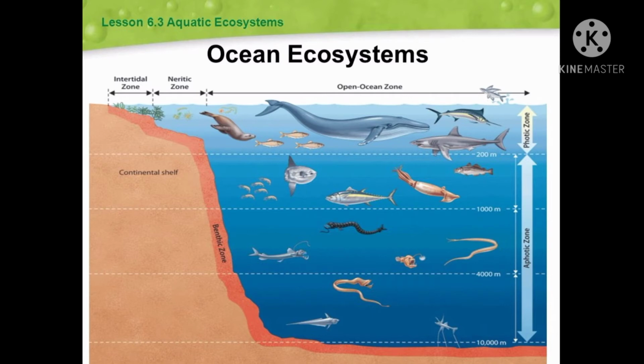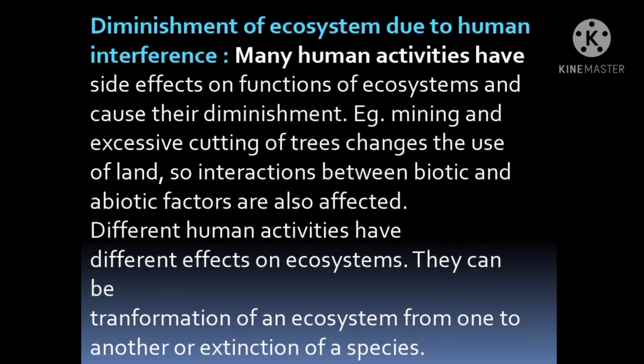Now let's have a look at what destroys the ecosystem. Let's study the diminishment of the ecosystem due to human interference. Students, what do you mean by diminishment? Diminishment means to reduce the quality or quantity, or to reduce the size of anything. In short, it means destruction. So diminishment means destruction. Now we will see how human activities destroy the ecosystem.